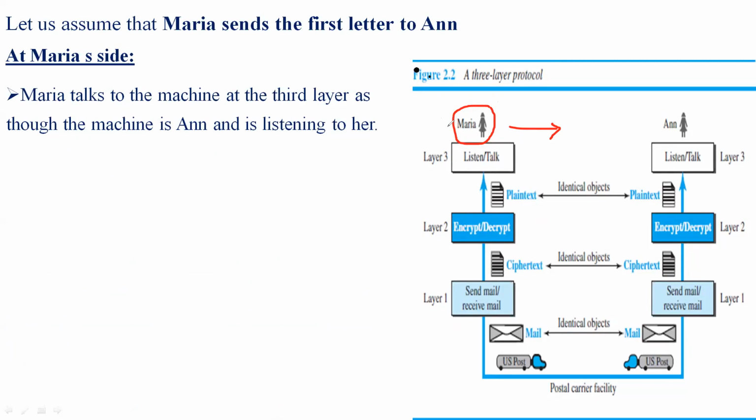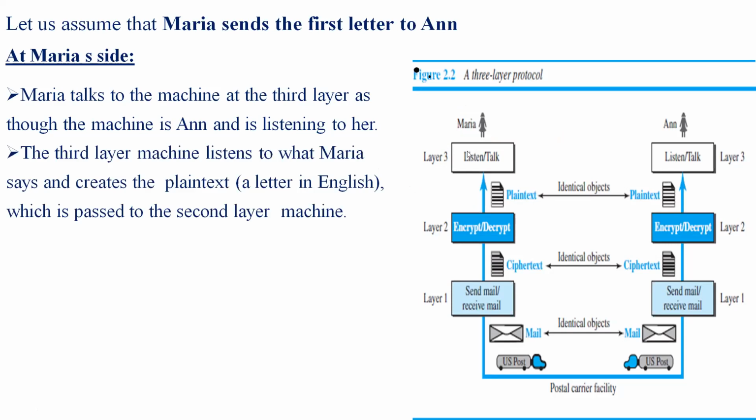At Maria's end, first Maria talks to the machine. At the third layer, the machine is what she is thinking of as a hand, and this machine is listening to her talk. What she is saying is listened to by the hand, so now the hand here is the machine.